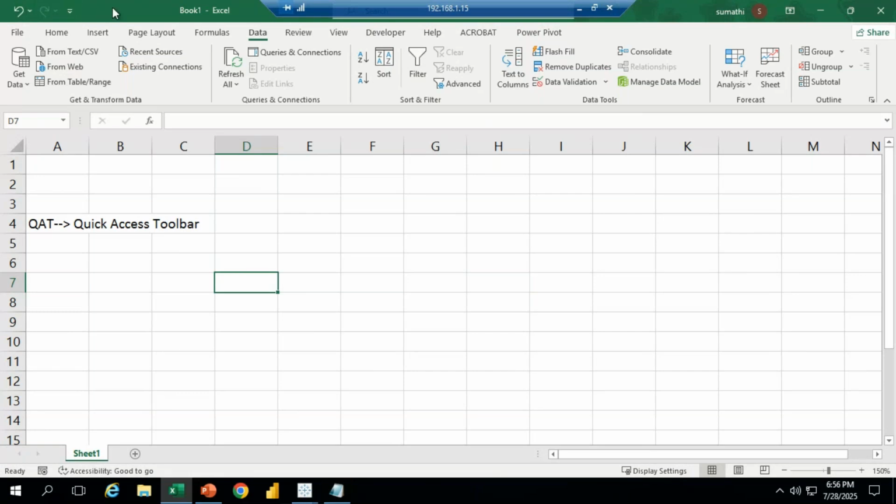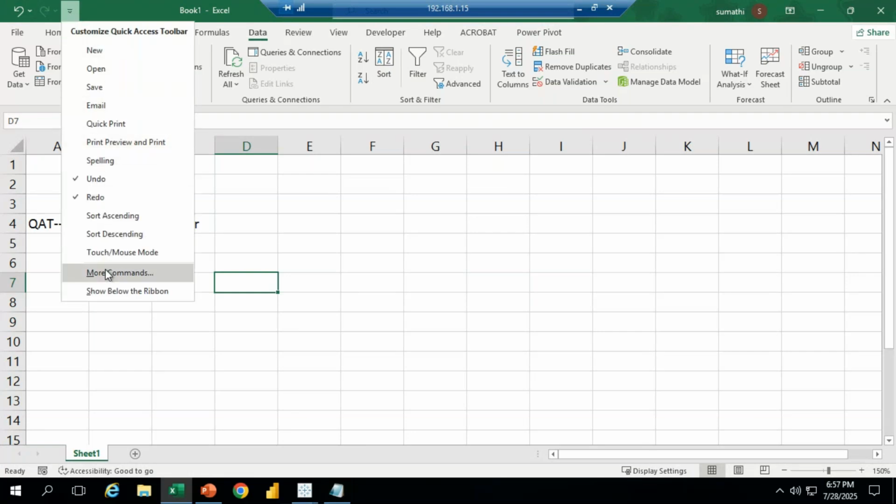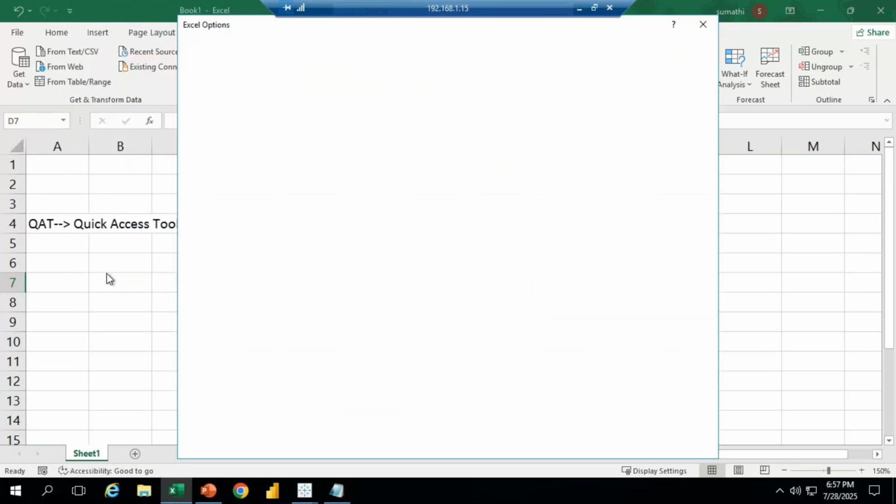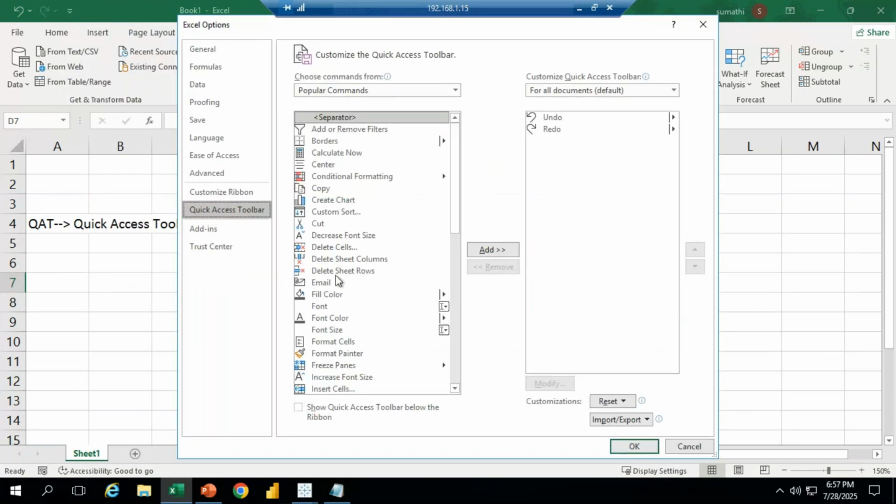How to save this? For example, whenever we use the quick access toolbar, there is a drop-down button. If I click on that, it displays the more commands option. Click on more commands. In that we have so many commands, see, popular commands. This is the quick access toolbar. In that we have the redo and undo options. These two options are what we call redo and undo.